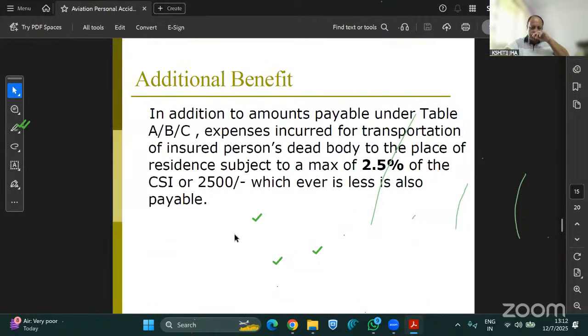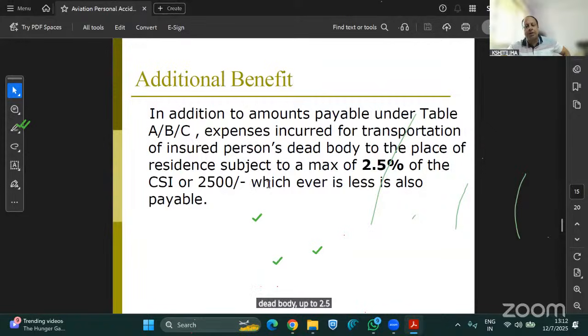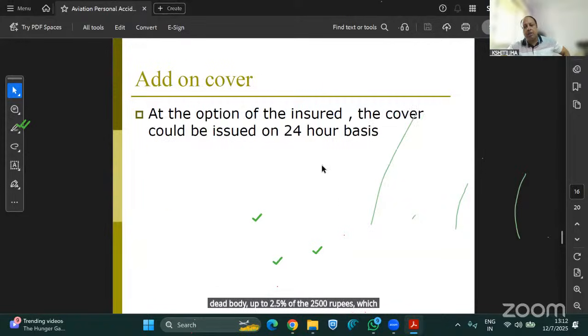These are some of the additional benefits, same as the normal PA policy: transportation of dead body up to 2.5% of the capital sum insured or 25 rupees, whichever is less, is payable. At the option of the insured, the cover can be issued on a temporary basis.